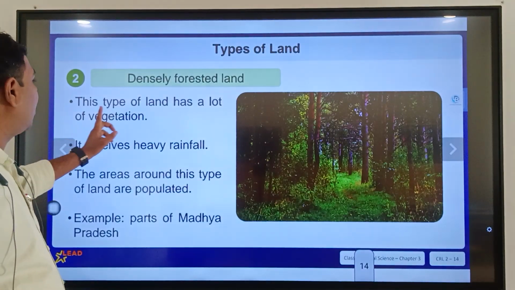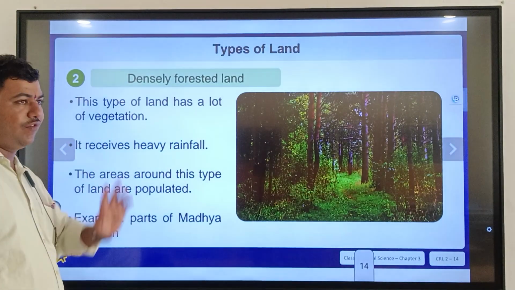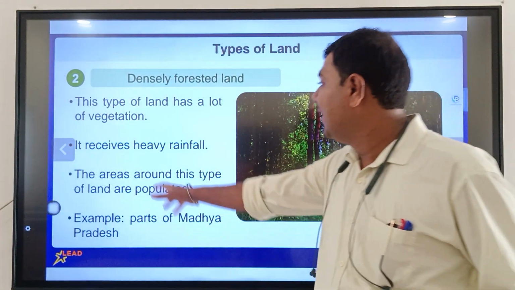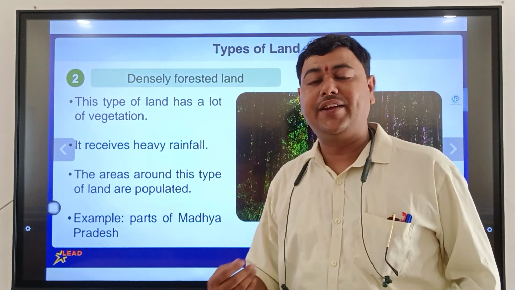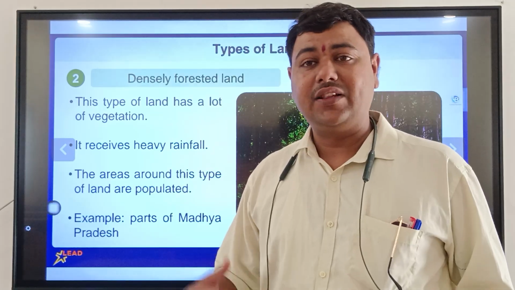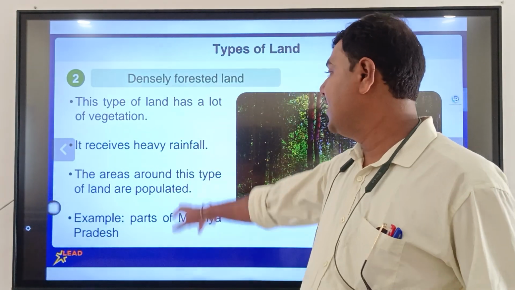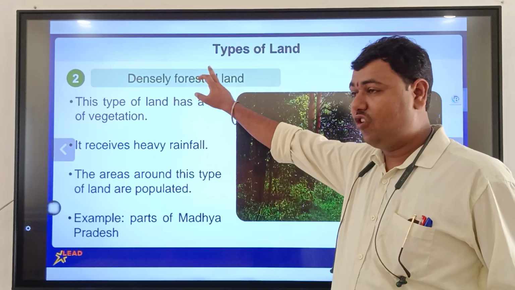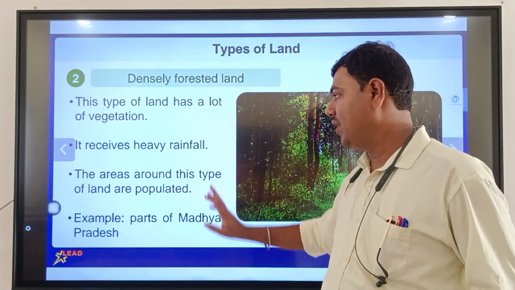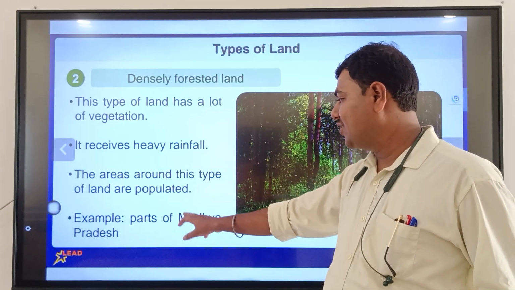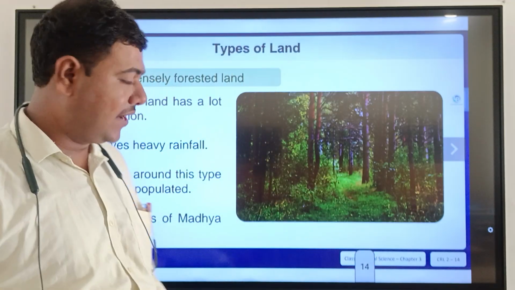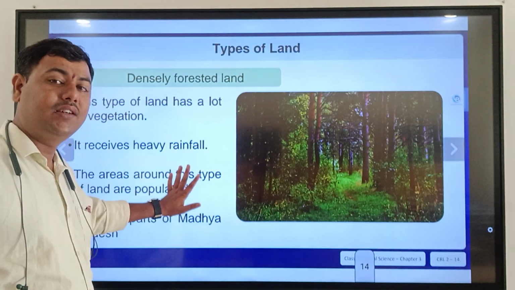The next one is densely forested land. This type of land has a lot of vegetation. It receives heavy rainfall. Due to the heavy rainfall, maximum plants and vegetation grow on this land. The areas around this type of land are populated, not densely populated. For example, parts of Madhya Pradesh.